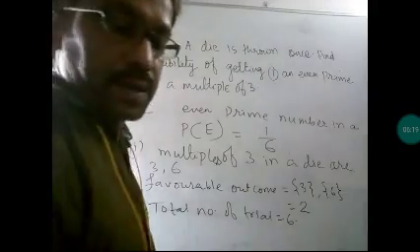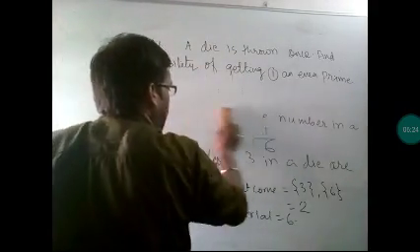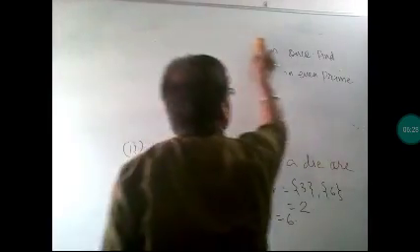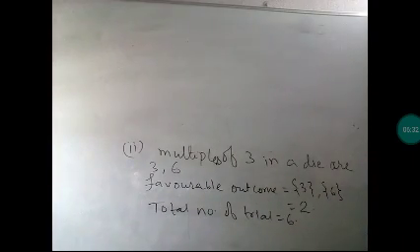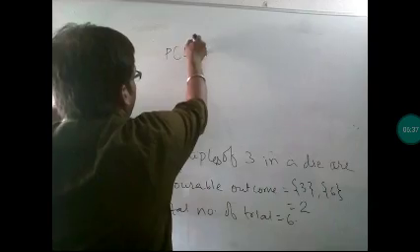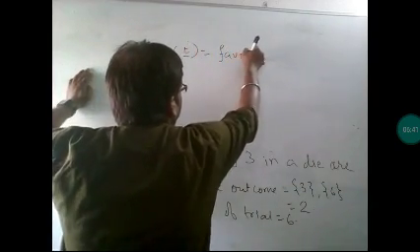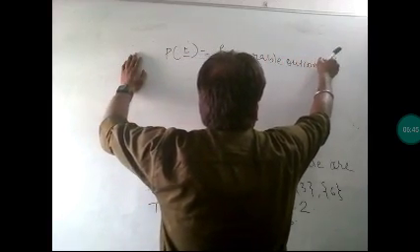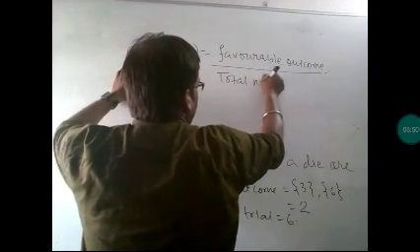So what is the probability of the event? Two times we have got our favorable outcome. So the formula is favorable outcomes by total number of trials.